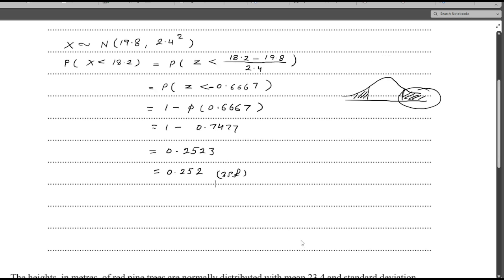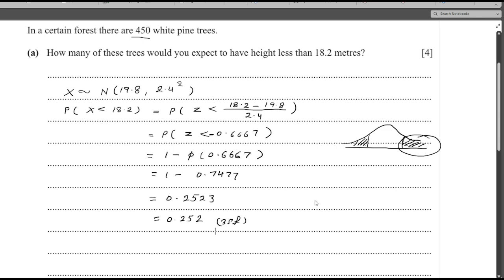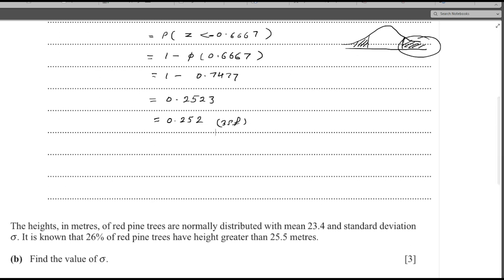Now I have to find out how many of the 450 pine trees have height less than 18.2. So my required answer will be the expected value, which is 450 times 0.2523.